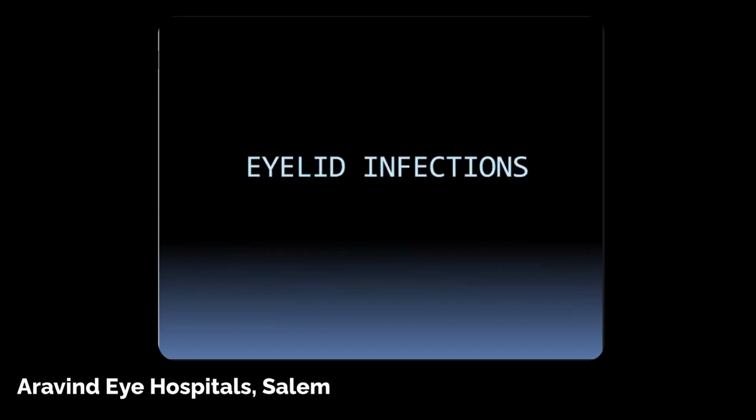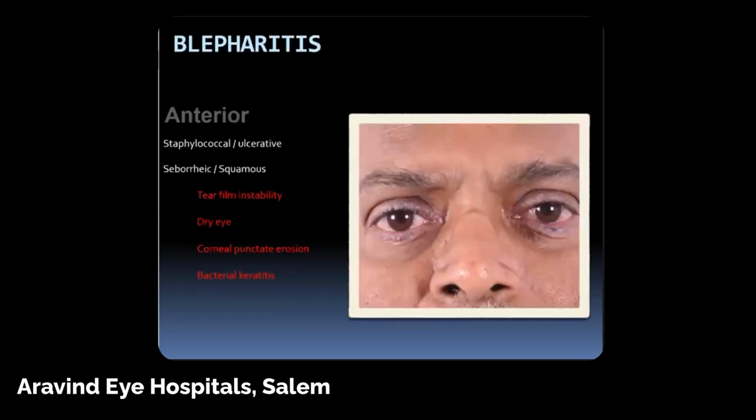First, I will be dealing with some of the eyelid infections. Coming to blepharitis, the most common cause for postponing a cataract surgery would be blepharitis. This will be anterior blepharitis, which can be staphylococcal or ulcerative, or seborrheic, or squamous. This can lead to tear film instability, dry eye, corneal punctate erosions, and also bacterial keratitis. You can see this patient here has severe blepharitis.